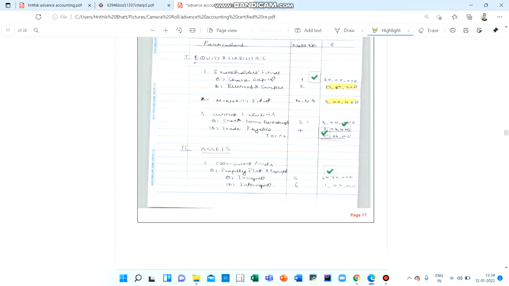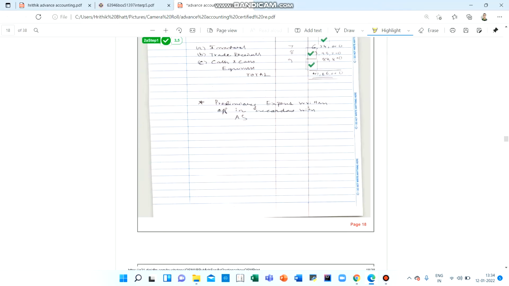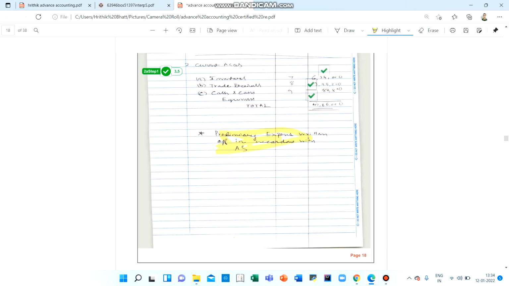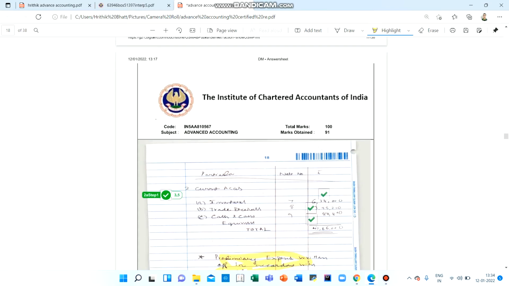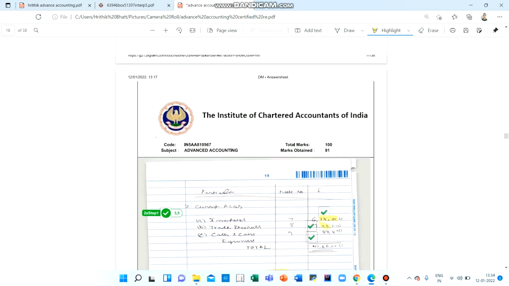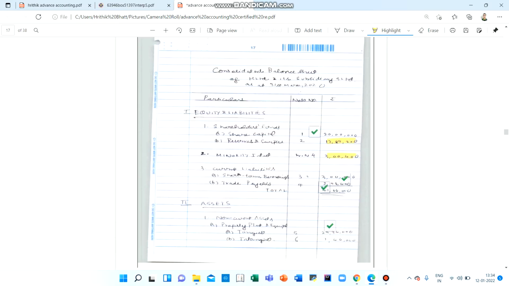Yeah, but let me show you the marks that I got here. This also I wrote, this is generally written, and maybe this also had some marks. But the examiner has ticked all the line items here, because you know that the others will be correct only because they are simply copied from the holding company question. You know that major items are copied. Only the reserve and surplus and minority interest have to be calculated, so the others will automatically be right.